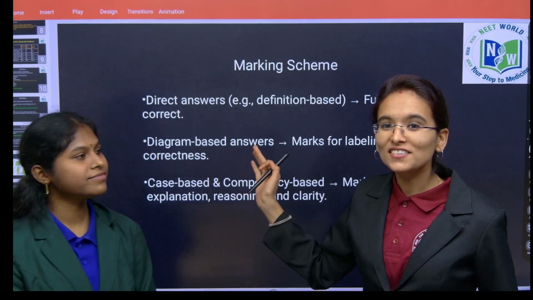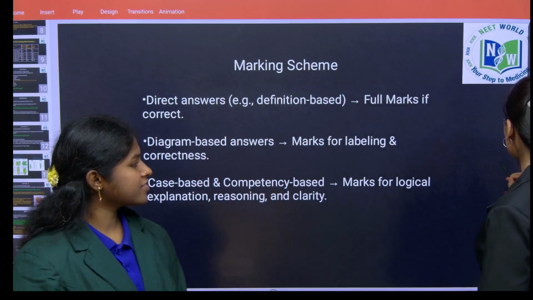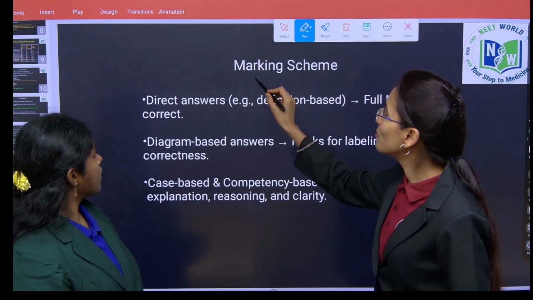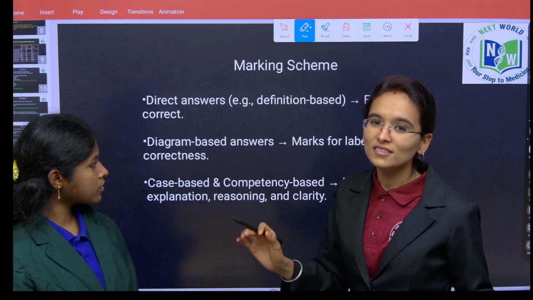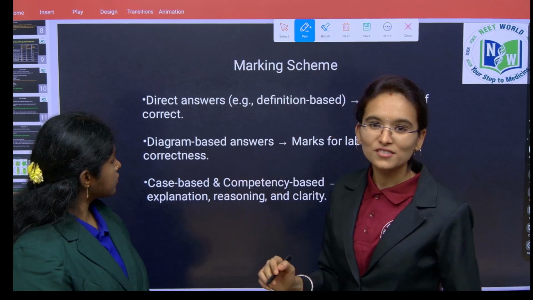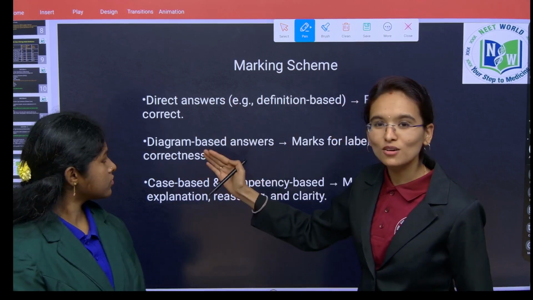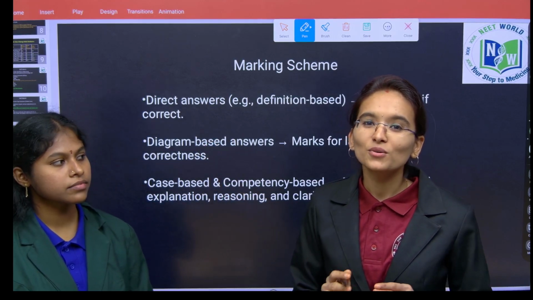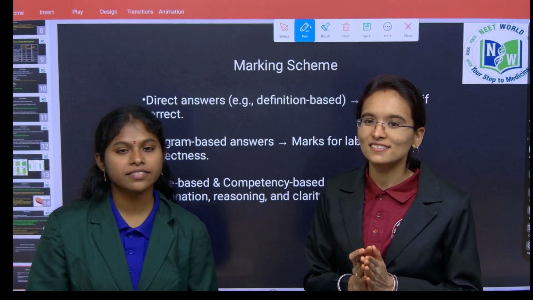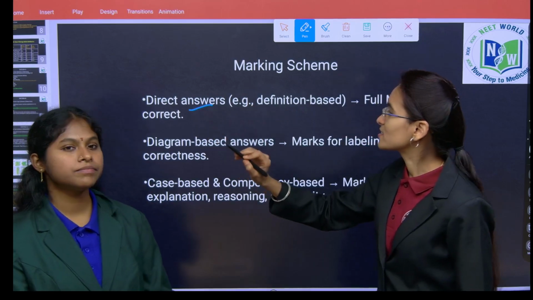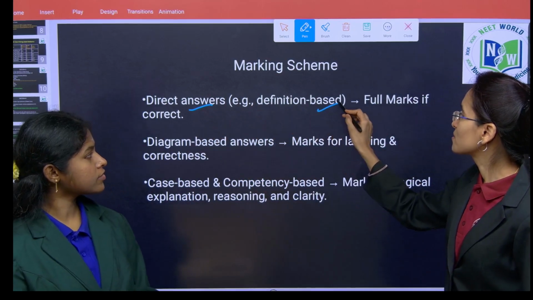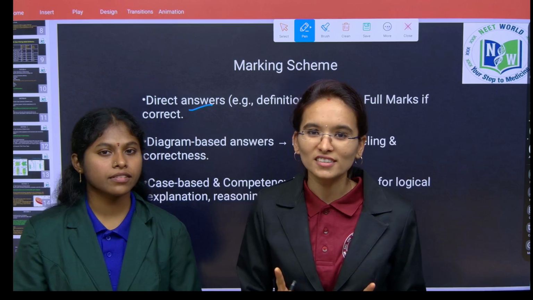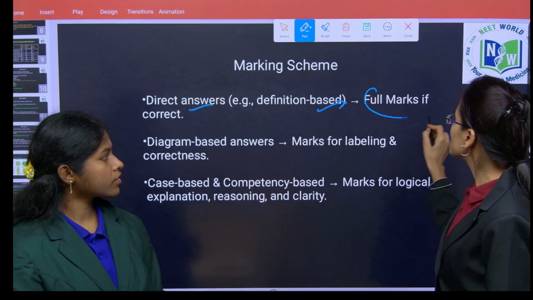So children, coming towards the marking scheme, the interesting thing is how the examiners are going to allot the marks for you. If you are clear with these concepts and keep them in your mind when you attend the examination paper, you can score more marks in science. See here, direct answers, for example definition based: what is organic farming? If you give a clear definition for that, you can score 1 mark easily.